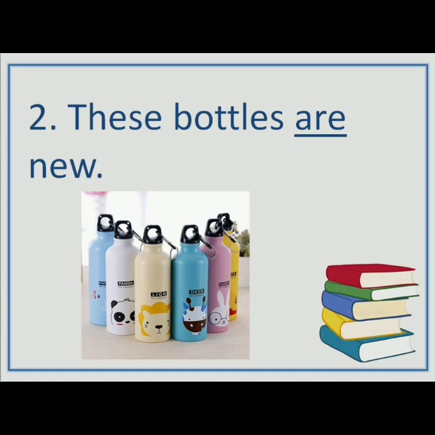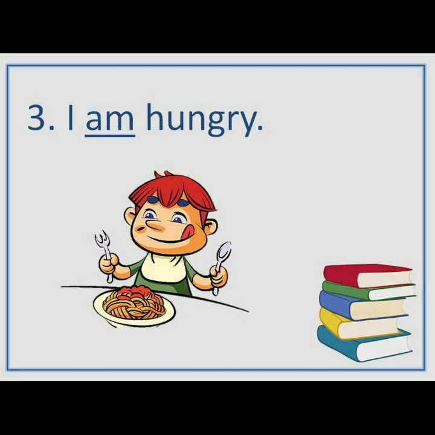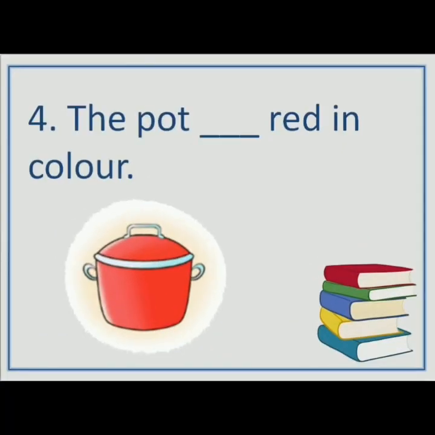Let us look at the third sentence. I dash hungry. Students, we learnt that with I, the word am is always used. So, clearly the answer here will be I am hungry. Let's look at the fourth sentence.